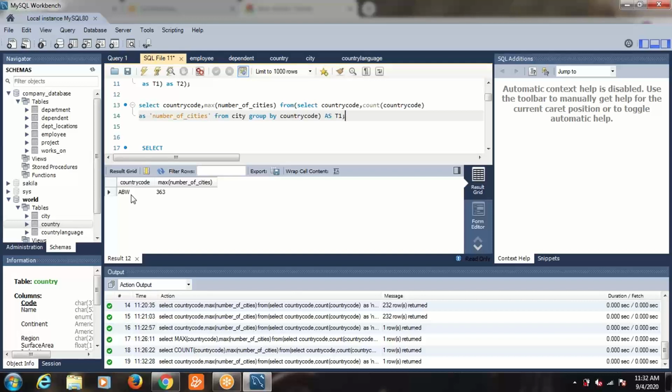Because you have shortened the query, but you have lost the logic of the query. You want to select a country code, very fine, and then you want to write the maximum number of cities. That's also perfectly fine. Now the number will be the maximum number of cities, that is 363, so it is coming up correctly. But country code, it will by default choose the first country code. You are displaying one summary value, and against that you want country code also. It is just printing the country code, which is the first one, by the way. Alphabetically it must be the first country code, so it is printing that.